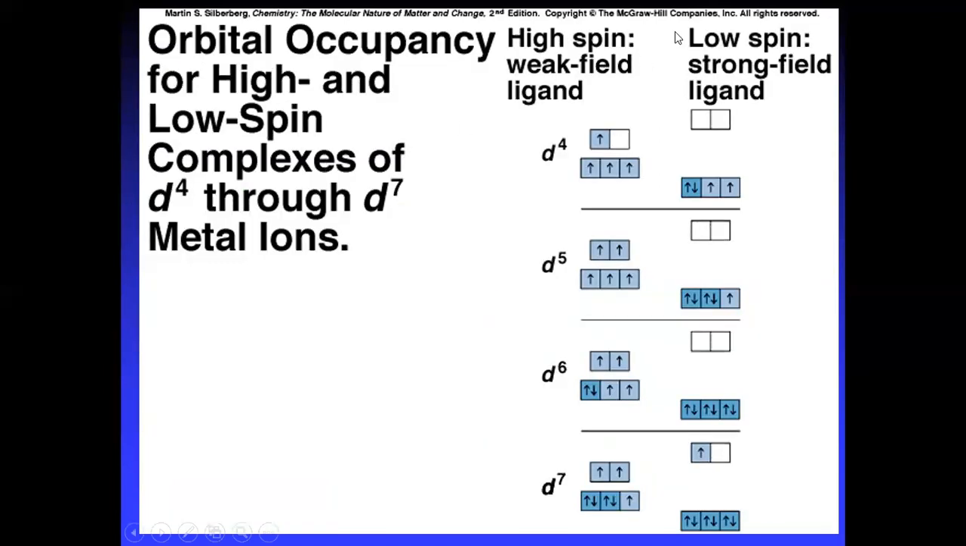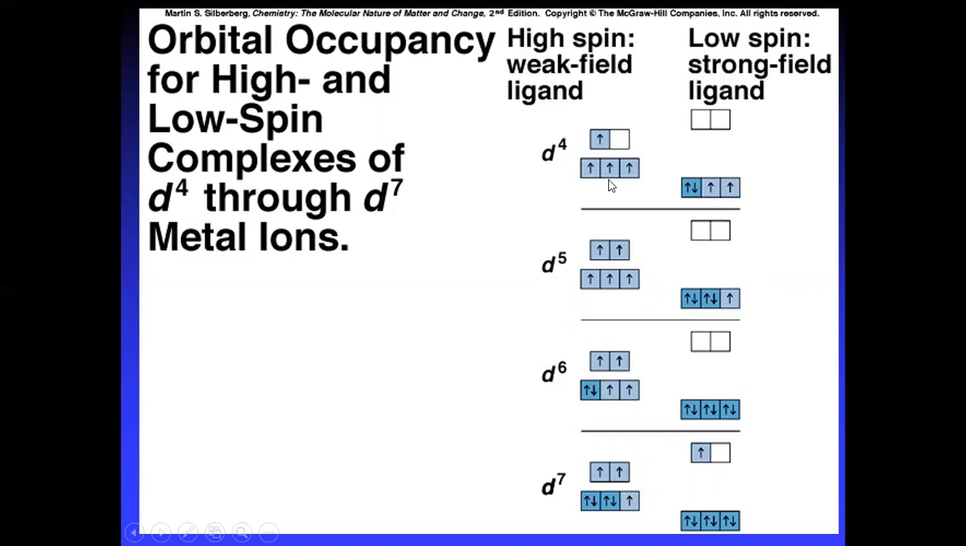You see how the orbitals are getting occupied. These are the orbital occupancies for high and low spin complexes of d4 through d7 metal ions. Here, high spin is for weak field ligands. High spin, it is weak field; if it is low spin, it is strong. How you have to fill the electrons, for d1, d2, d3, d4 till d10, you can explain.